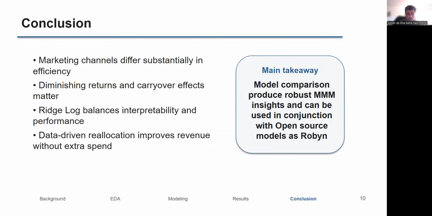So to conclude, the project shows that marketing channels differ meaningfully in efficiency and that diminishing returns and lagged effects are important. The selected RidgeLog model provides a practical balance between interpretability and predictive performance, and the budget optimization shows that better allocation can improve revenue without extra spend. But just make sure that it's not causality here, it's just a relationship between features and revenue. More broadly, the project demonstrates that model comparison can make marketing mix modeling more robust and can be used in conjunction with open source models such as Robyn.